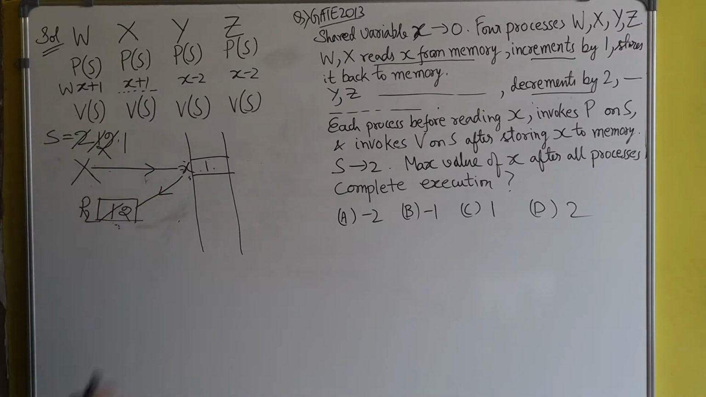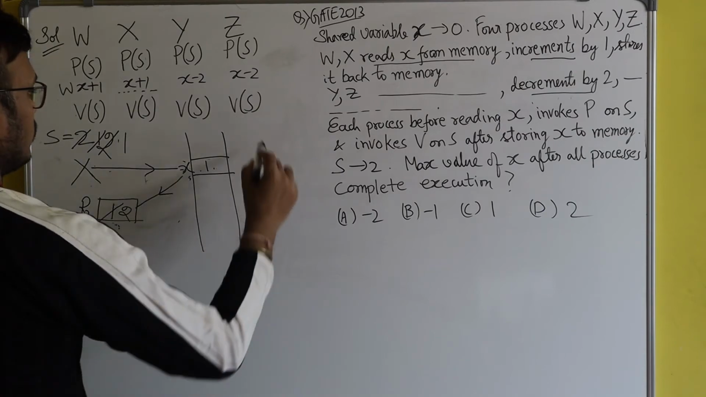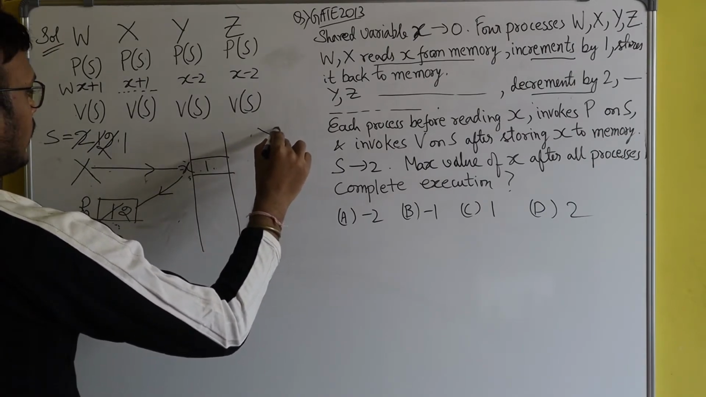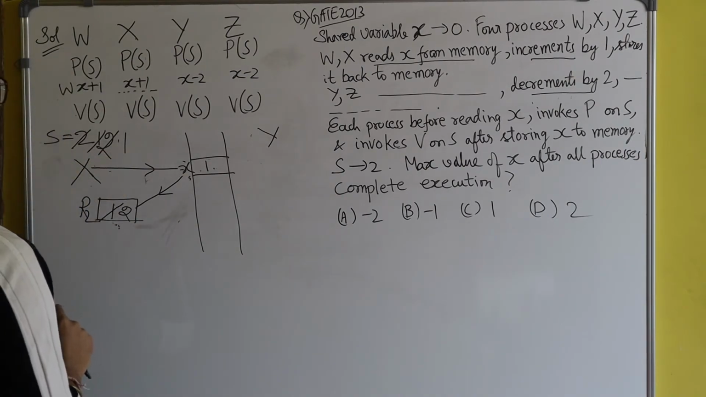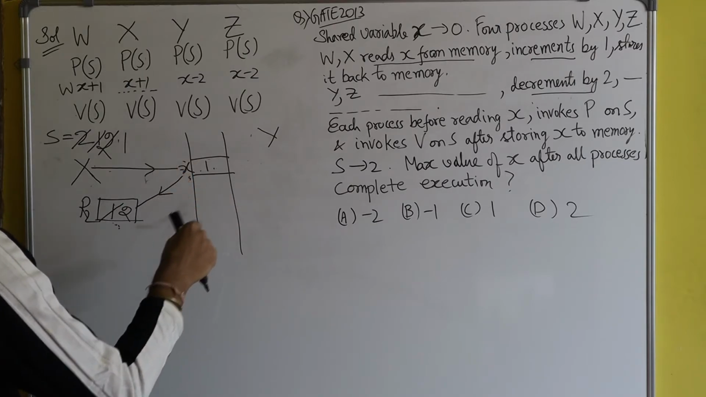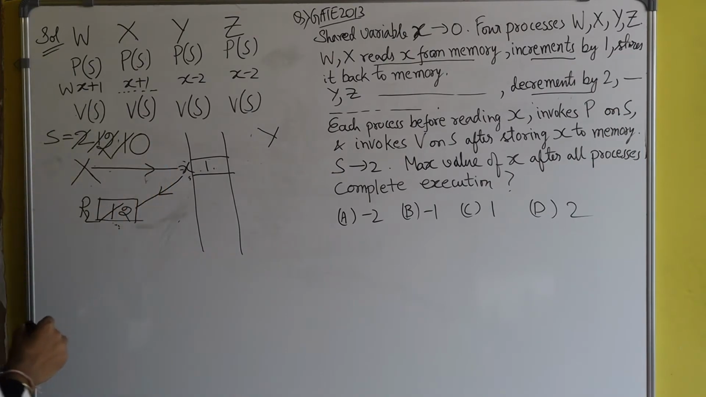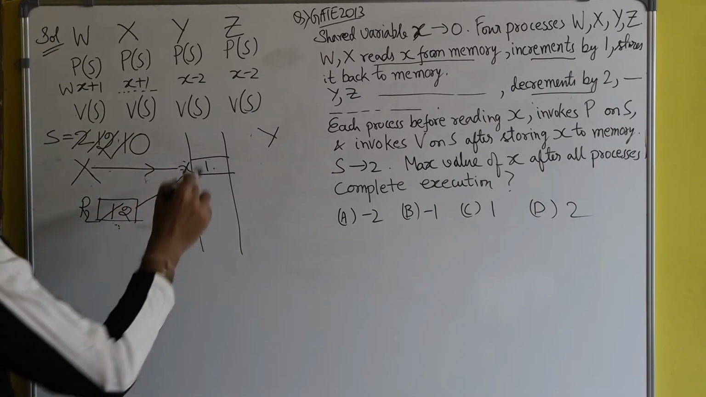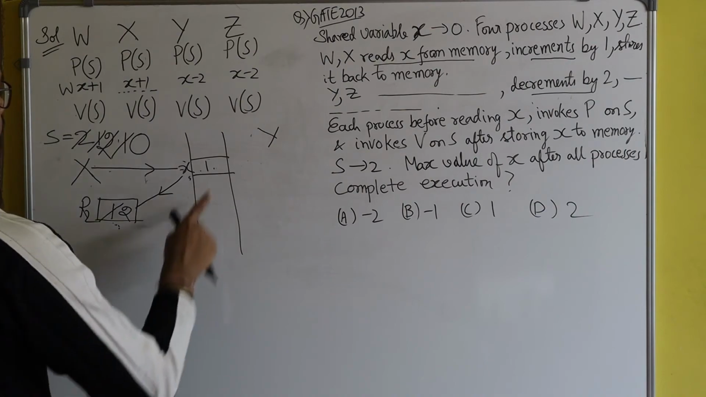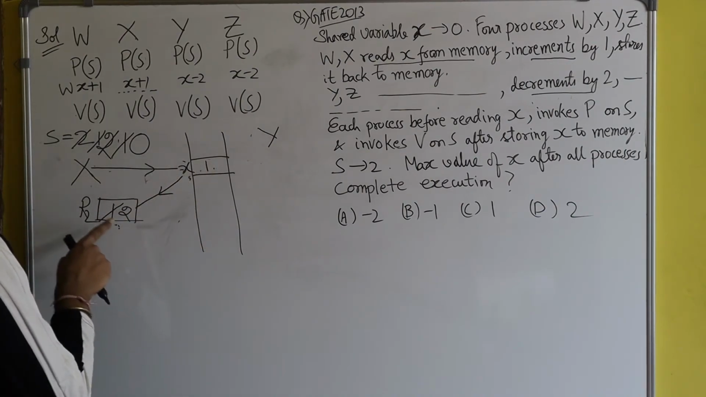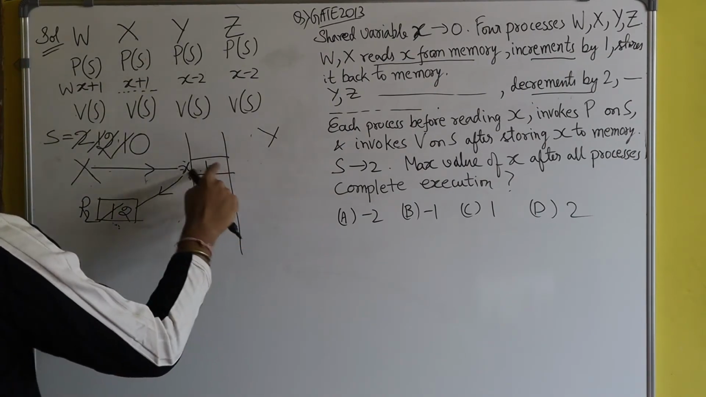So at this time a context switch happened, and now the CPU is given to process, say, process Y. So now process Y will execute. So here I am writing process Y. So what will process Y do? The value of S is 1. So now it will make it 0, P of S is 0. And after that it will enter the critical section. So for process Y, the value of X is 1, not 2, because this 2 has not yet been updated in the memory location. So process Y will read it as 1.